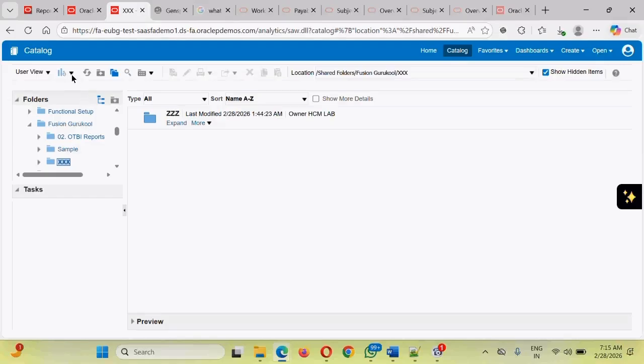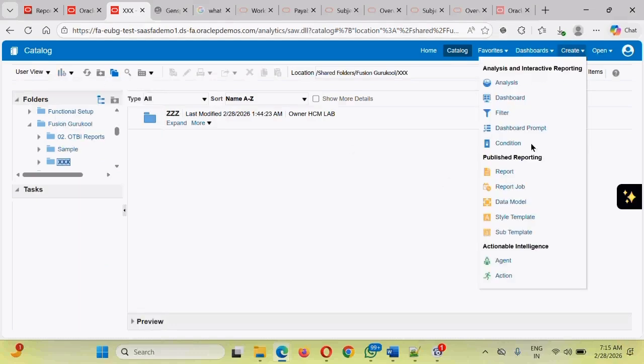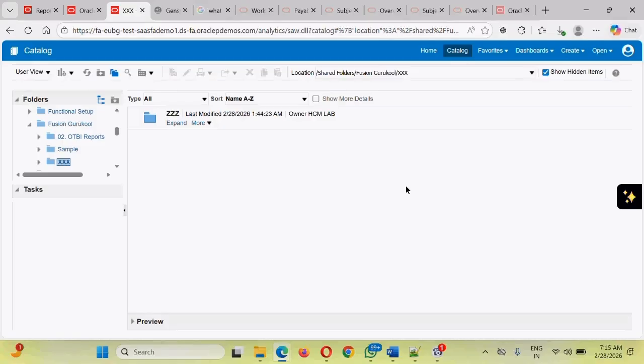So now we have understood how to create a folder. This particular command button and this particular Create are the same thing. The only difference is that here you have one additional feature to create a folder, which is not available under this Create action.